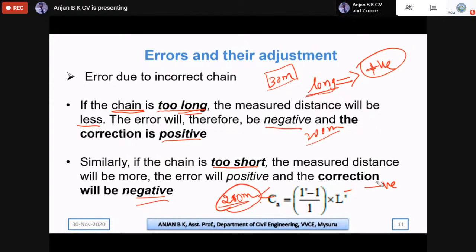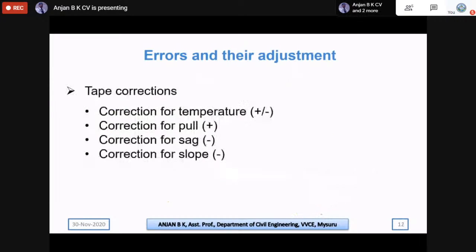And we know that this is nothing but the correction for chain. That is given by (L' minus L) by L into L', where L' is the actual original length of the chain, and L may be too short or too long. So the original length will be 30 meters, and the actual length may be lesser than the original length or more than the original length. This is the formula we use to find out the errors in chain.